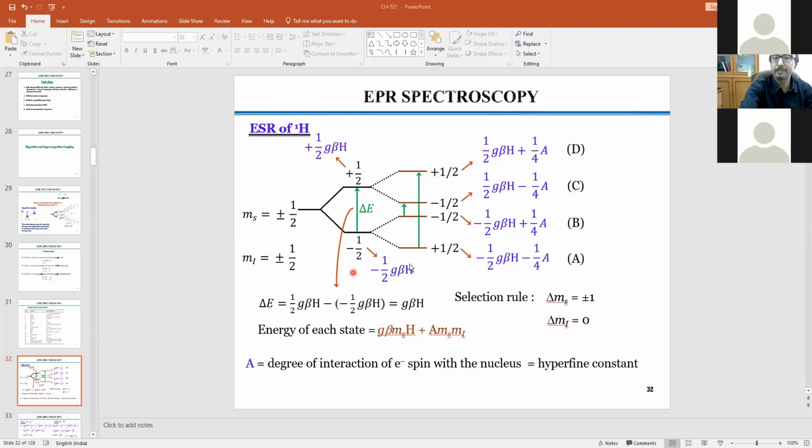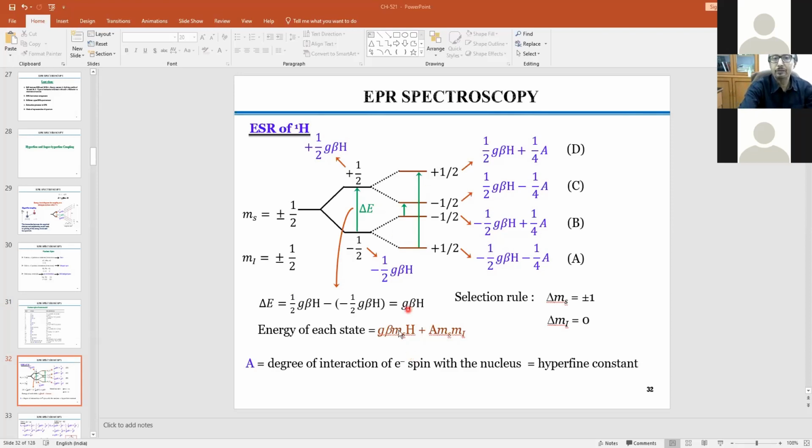When the splitting is there, that means the electron is getting diffused onto the nucleus. And to which extent they are diffusing, to which extent they are interacting, depends on many factors. One of the factors is the size of the atoms under consideration. Okay, that is very important. Then you have to also take into account the spin orbit coupling and all sorts of things.